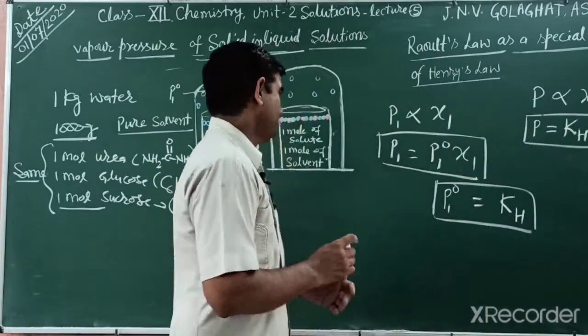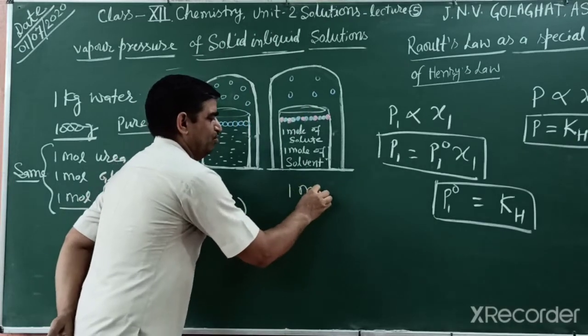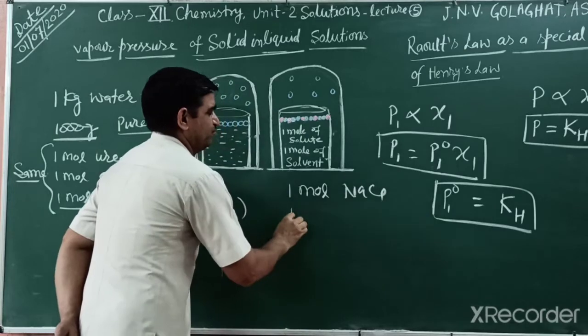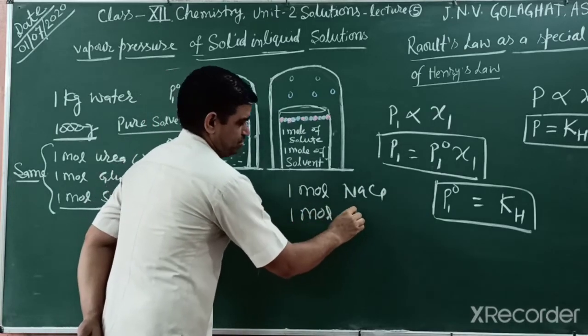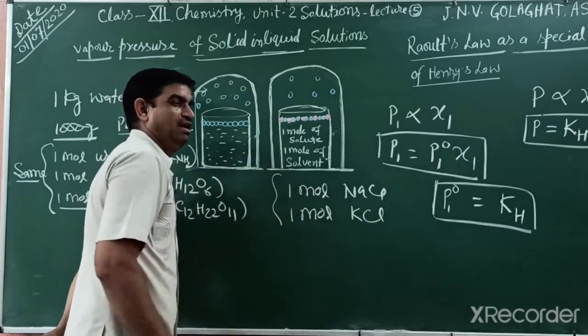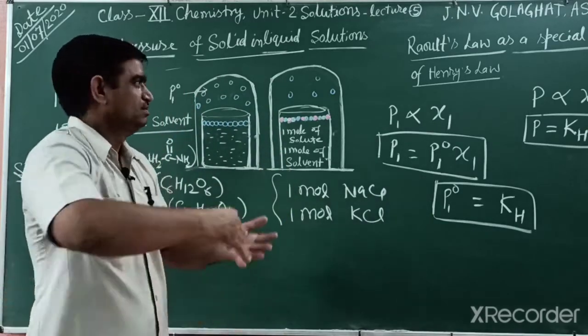But if I put 1 mole of sodium chloride and 1 mole of potassium chloride, both give the same value of vapor pressure.